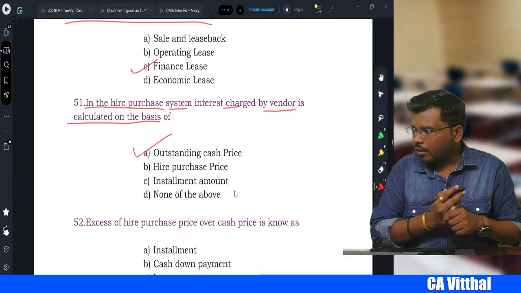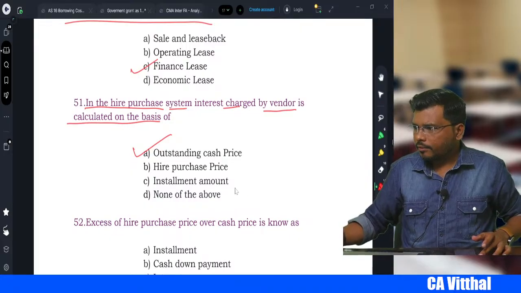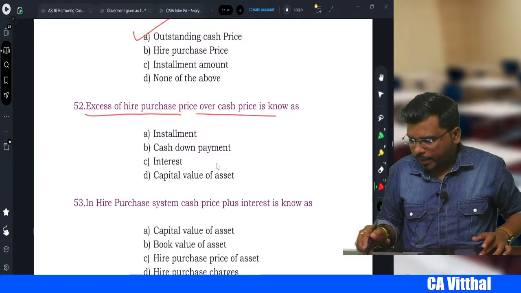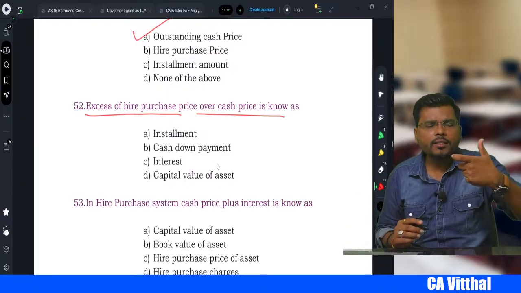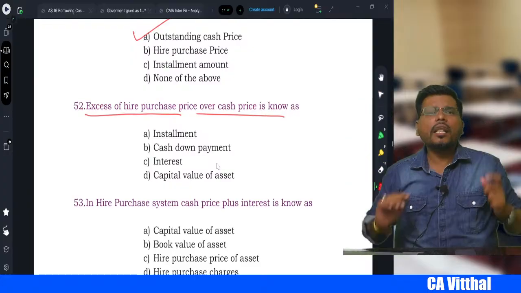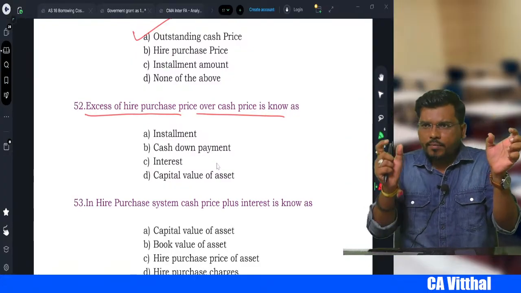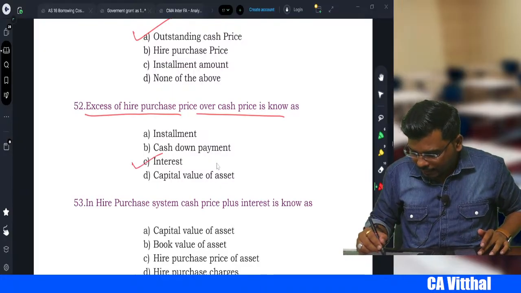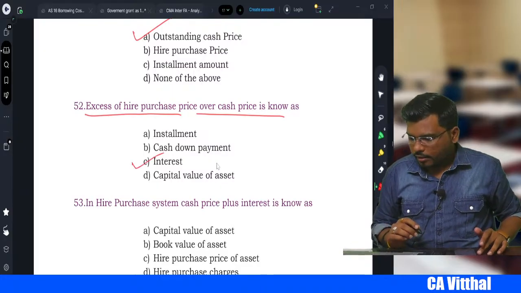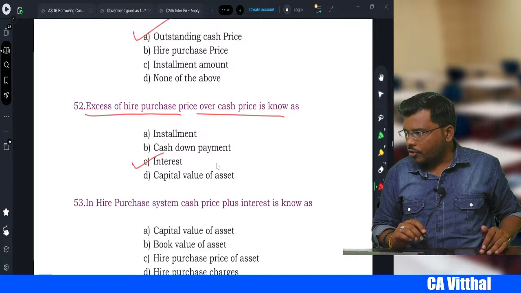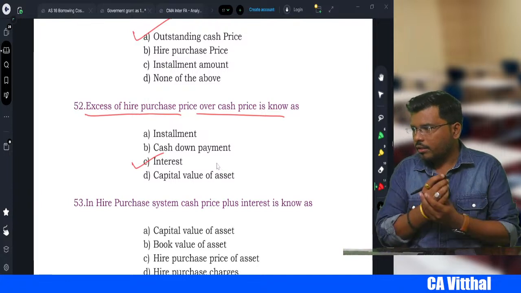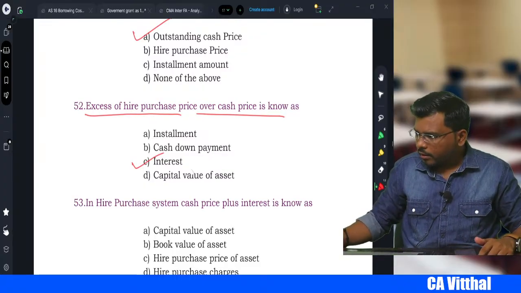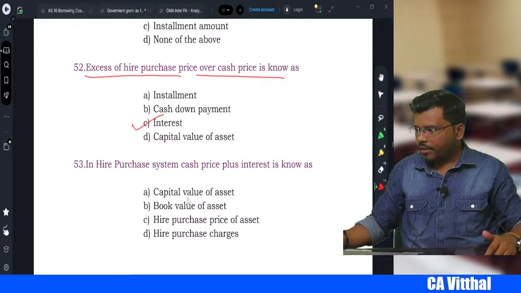Yes. Okay, right? Next one, excess of hire purchase price over cash price. If the hire purchase price is more than the cash price, we call that as what, sir? As interest, right? No, no, no, Harish, that is wrong. Yes, Harish, that is wrong. Okay, yes, rectify yourself, that is not the correct answer.